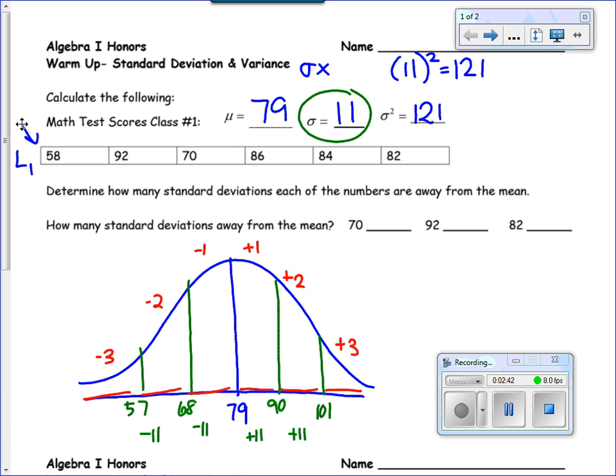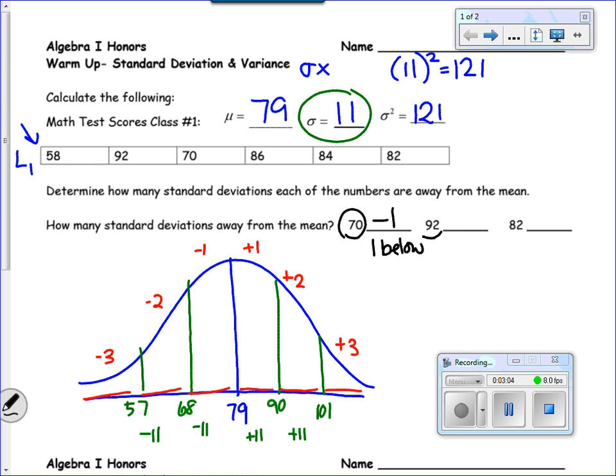So my question being asked is, how many standard deviations away from the mean is the score of 70? Well, if I look at my numbers, it looks like 70 lies between 68 and 79. So this is one standard deviation below, or you can say it like this, one below.